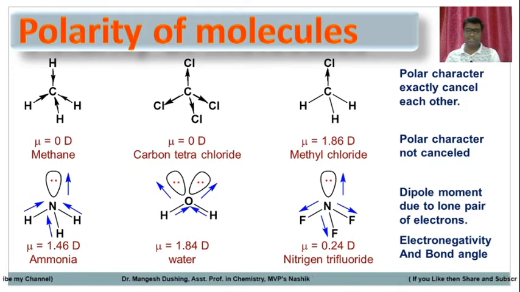So why is this value less as compared to ammonia? Because in ammonia all electrons migrate towards only one side. That's why charge separation is very high. Mu is 1.46 D. In the case of trifluoroammonia, the charges are migrated towards opposite sides. One is towards the lone pair of electrons, while the second is towards the fluorine atoms. That's why some compensation will be there, and that's why this polarity will be small as compared to ammonia.